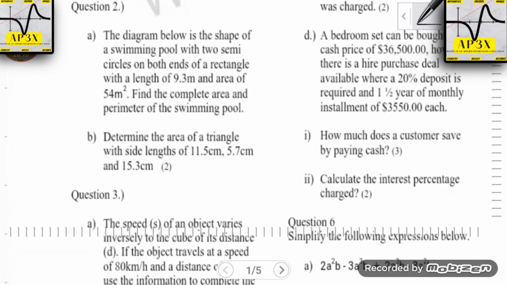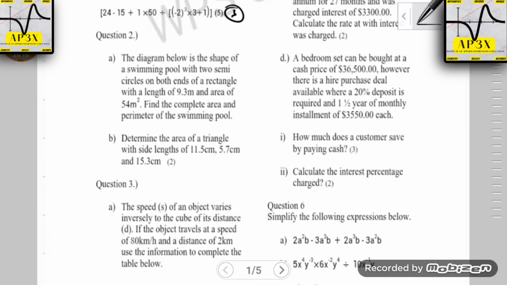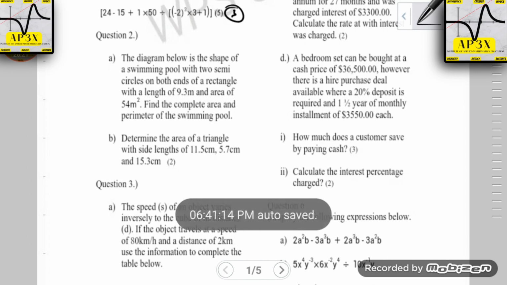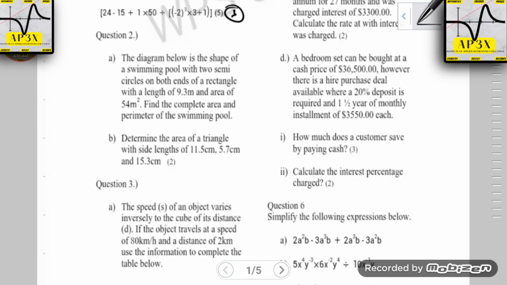We end up having here that the diagram below is in the shape of a swimming pool with 2 semicircles on both ends of the rectangle, with a length of 9.3 and a given area of 54 square meters. Your task is to find the complete area and perimeter of the swimming pool. I awarded a total of 6 marks for this question, 2 marks for separate sections of the question.